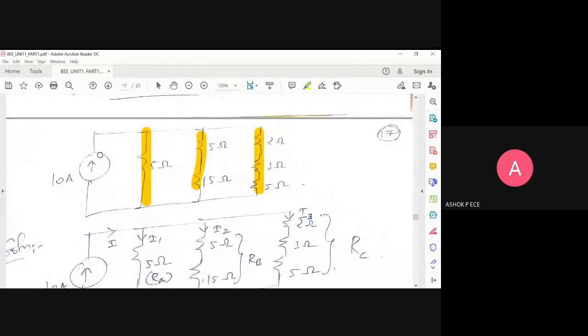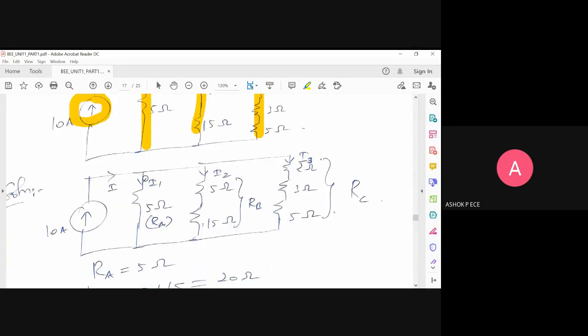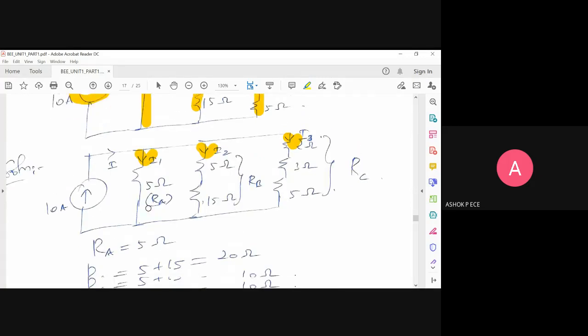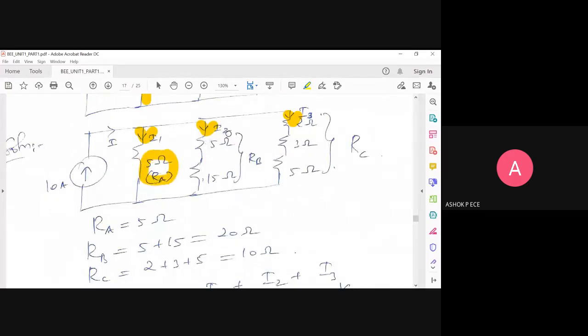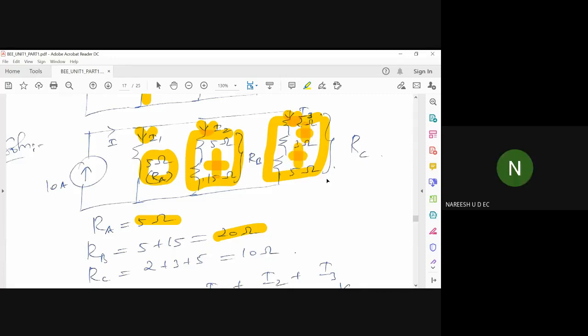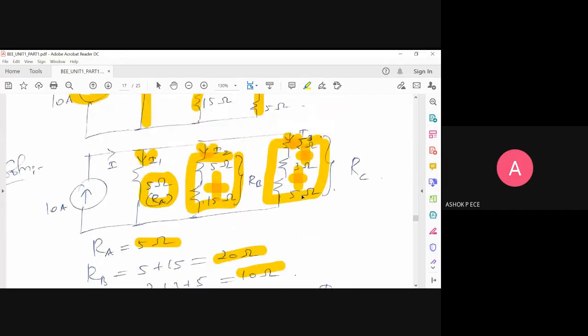So first, since it is a current source, I'll be first marking the current. So 10 amperes is coming. Definitely it has to split across all the branches. So I'm going to take the currents as I1, I2, I3. In the same way, this resistance I'm marking as RA. The series combination I'm marking as RB. This series combination I'm marking as RC. So RA is 5 ohms. RB, in series, resistances get added, so RB is 5 plus 15, 20 ohms. And RC is going to be 2 plus 3 plus 5, so it is going to be 10 ohms.